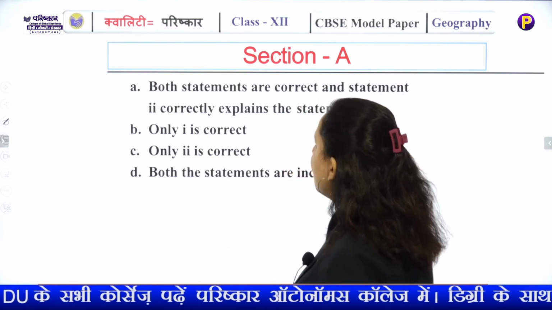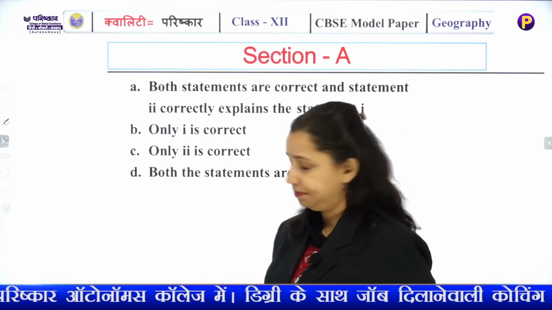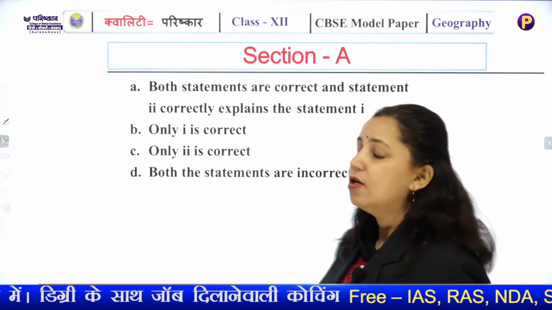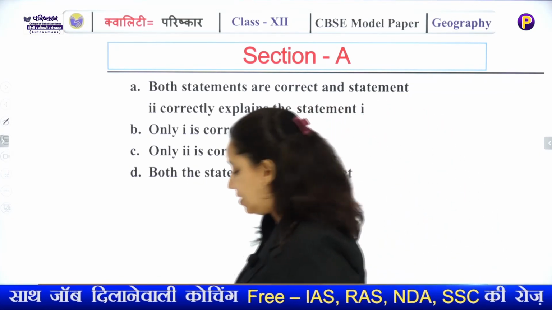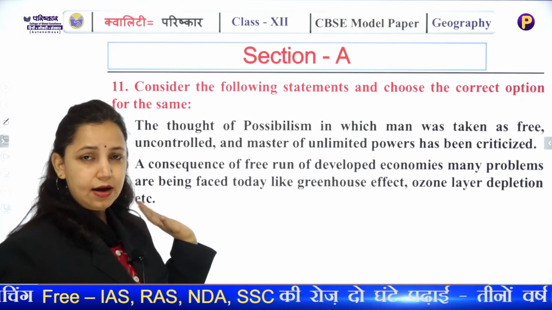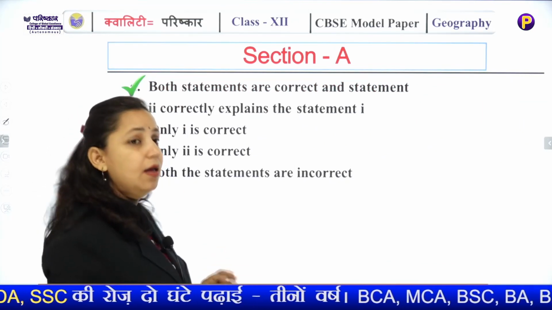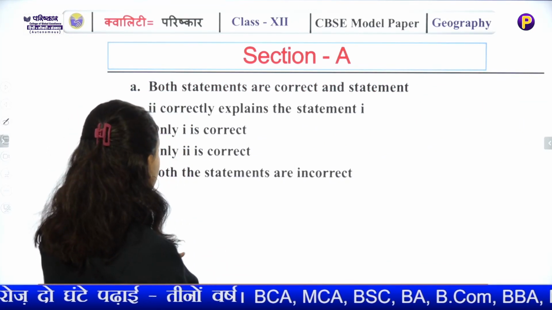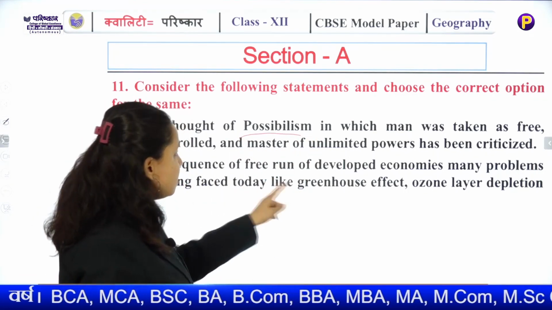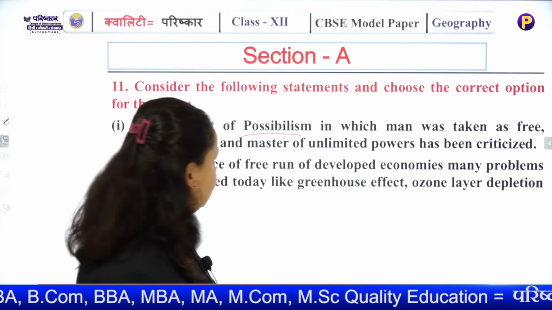Now you have read the statement carefully. After reading, both statements are correct and statement second correctly explains statement 1. Only first is correct, only second is correct, both the statements are incorrect. So by looking at the statement, we can say that both these statements are correct, they are not incorrect. So the probable answer among these will be A. Both statements are correct, and because of the possibilism thought, this has caused many environmental problems.